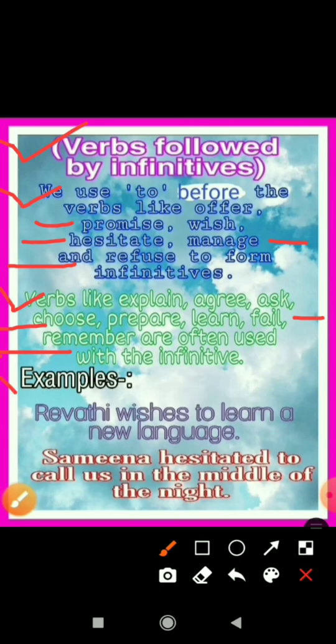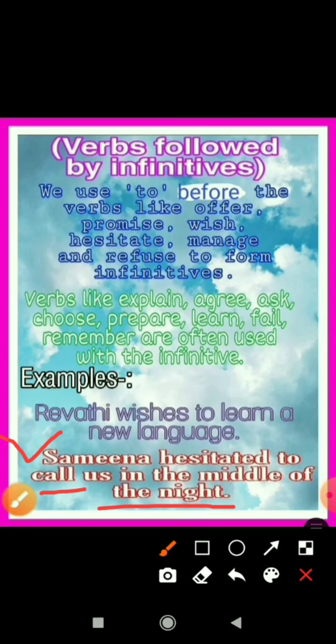Let's see the example. Revati wishes to learn a new language. To learn is the infinitive and here the verb learn is being used. Second example is Samina hesitated to call us in the middle of the night. So what is the infinitive here? The infinitive is to call and the verb call is being used here. Now let's move forward to the next topic.